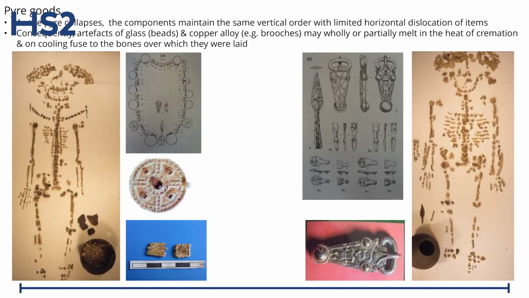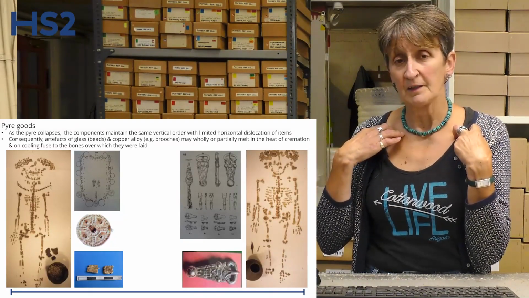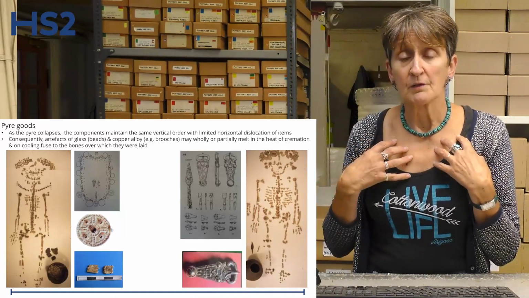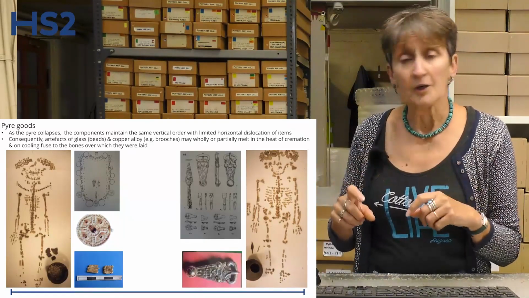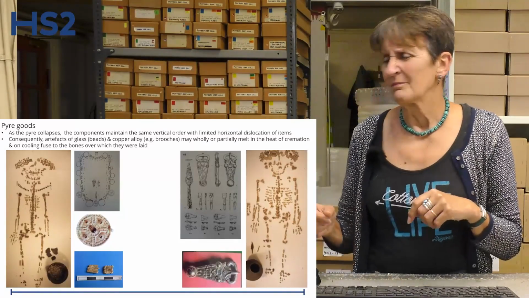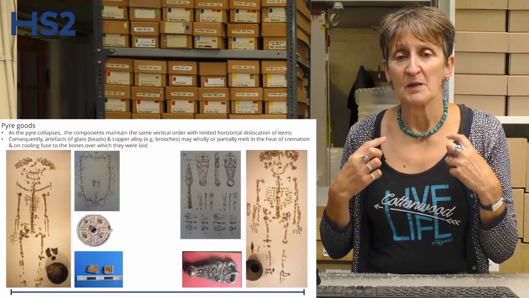So you've got rows of glass beads held in place by bronze brooches aside. But in this case, the bronze from the brooches had melted, leaving only the iron pins, which is why this looks a little bit feeble with its melted glass beads and its iron pins there.